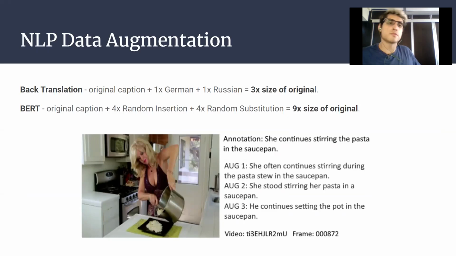One of them comes from back translation, resulting in a size 3 times that of the original. And the second one comes from BERT using random insertion and random substitution, resulting in a size 9 times that of the original. Below are some examples of the augmented sentences.